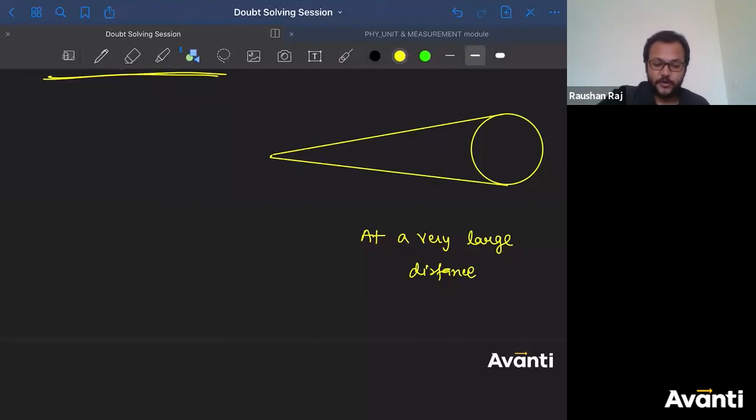So if the object goes away from the observer, what will happen to the angular size here? बताओ बच्चा लोग. What will happen to the angular size? Can I say theta will become less? बहुत छोटा होता जाएगा.